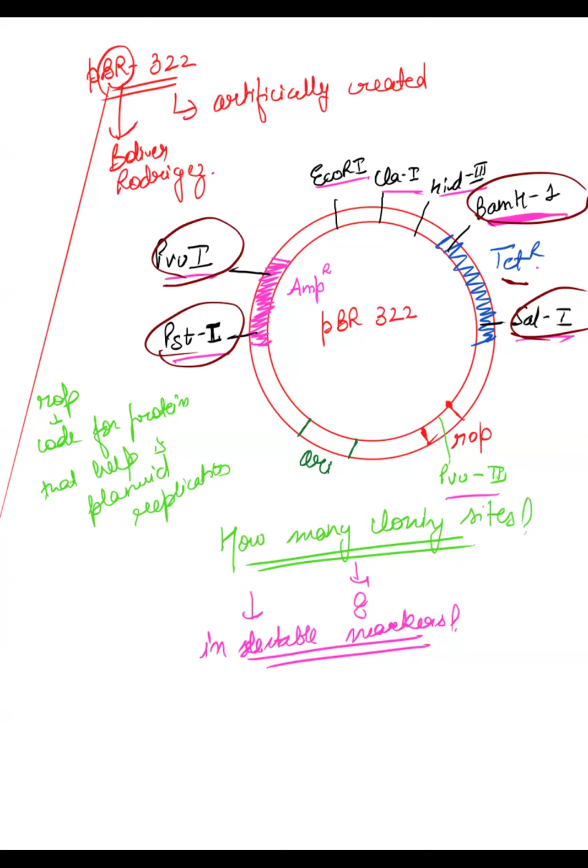Now we need to see the selection of recombinants. As we just read, there are some selectable markers, and they are used for the selection of recombinants. Let us see how we do this: how do you decide, from a colony of bacteria, which ones are transformants and which are non-transformants?